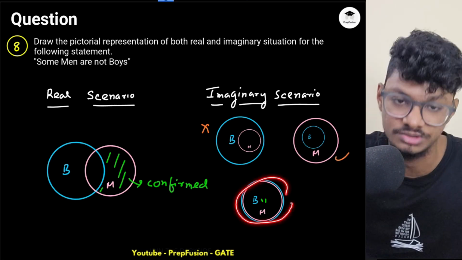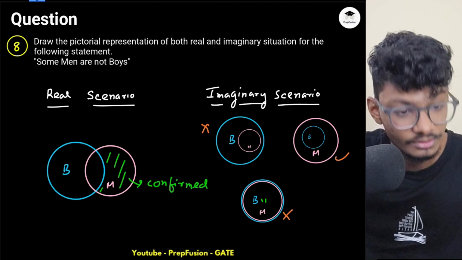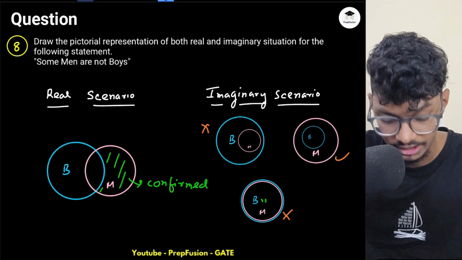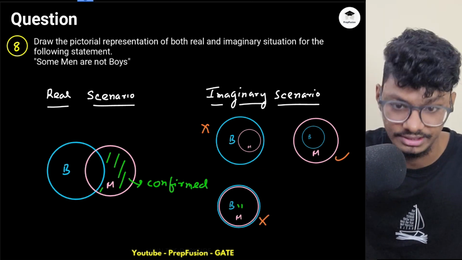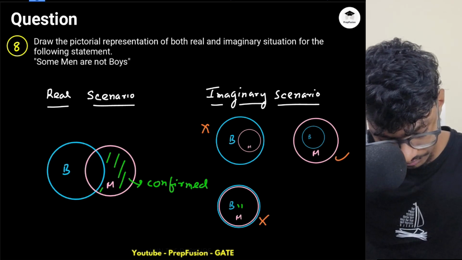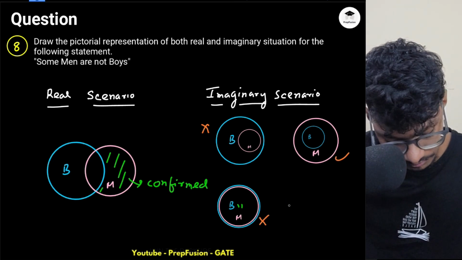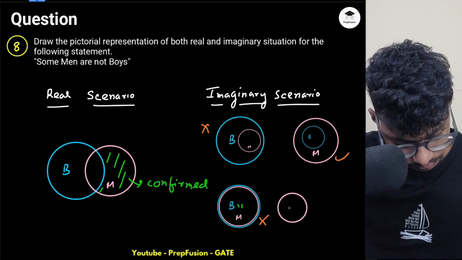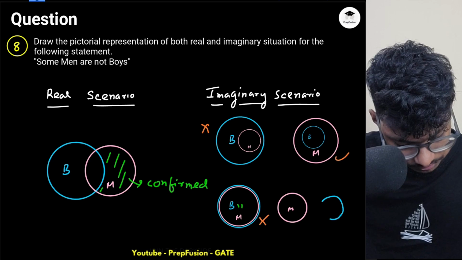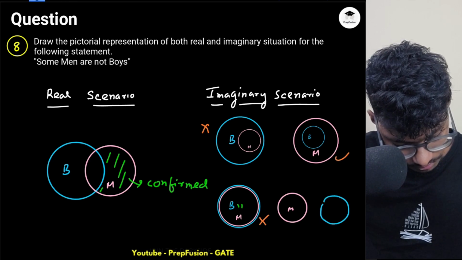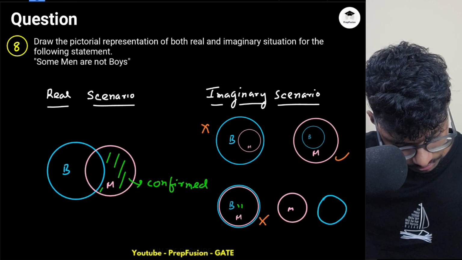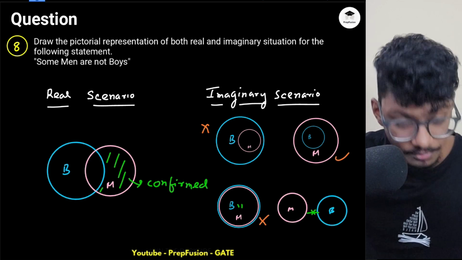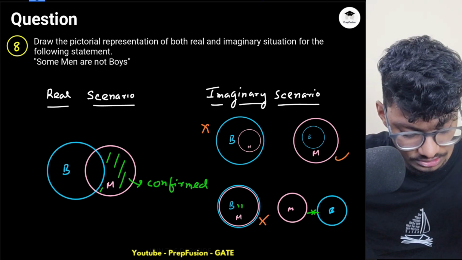Again here, is this scenario possible? This scenario is again not possible. Why? Because there has to be some part of man that is uncommon, right? Again, there can be another extreme case. What is the other extreme case? The other extreme case is this, where I have man and I have boys. So there will be some uncommon region between man and boys. That's the physical extreme case.